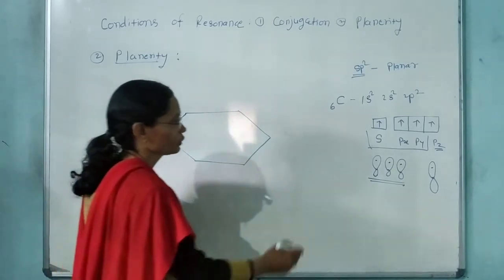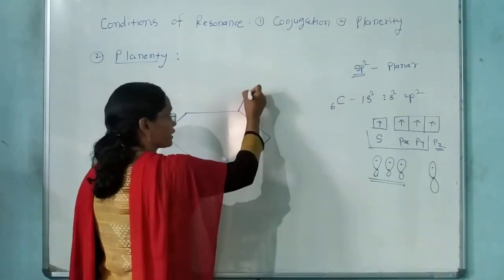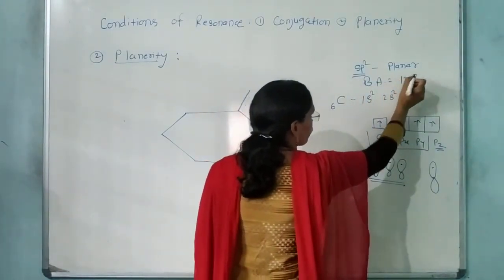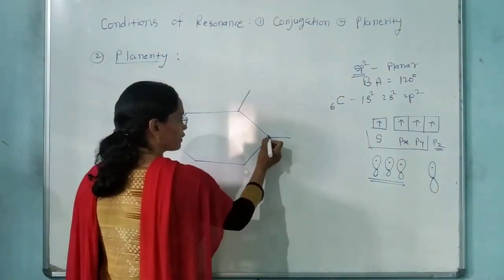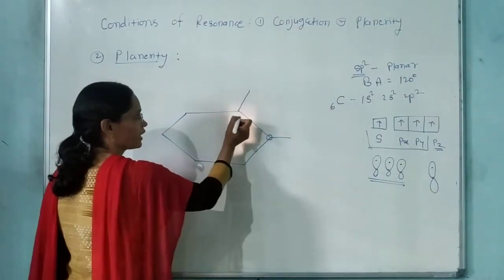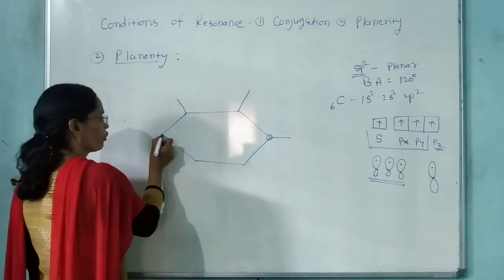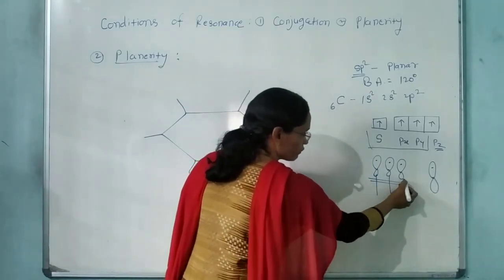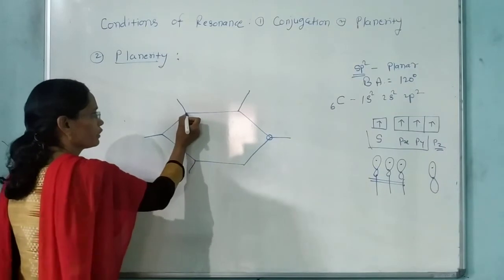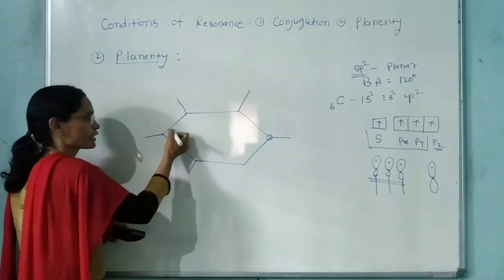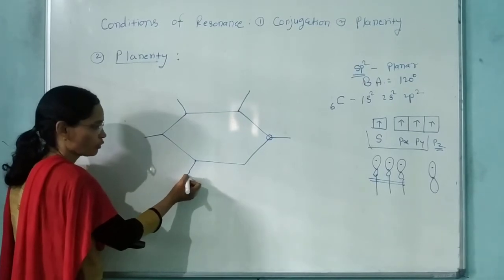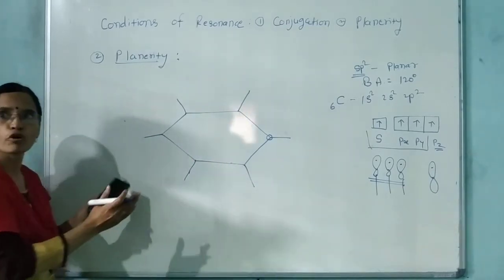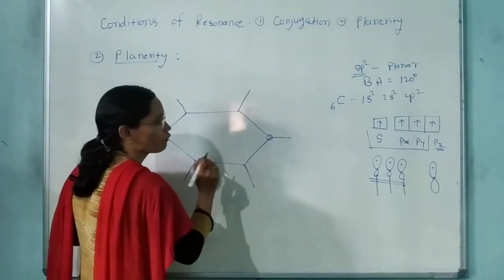Okay, so it will have a planar structure like this. And what is the bond angle? Bond angle will be how much? 120 degree. So see here, this is a 120 bond angle. This is a planar structure. This carbon will form 3 bonds. Okay, one bond with this orbital, one bond with this, and one bond with this. Right? One carbon will form three bonds. This is one bond, this is the second bond, this is the third bond. This carbon also forms three bonds like this, and each bond angle is 120 degree.